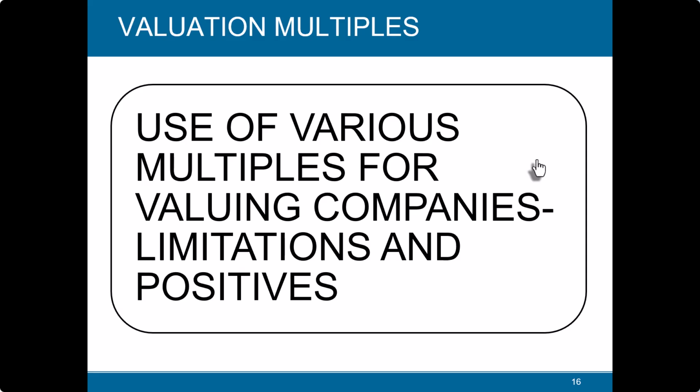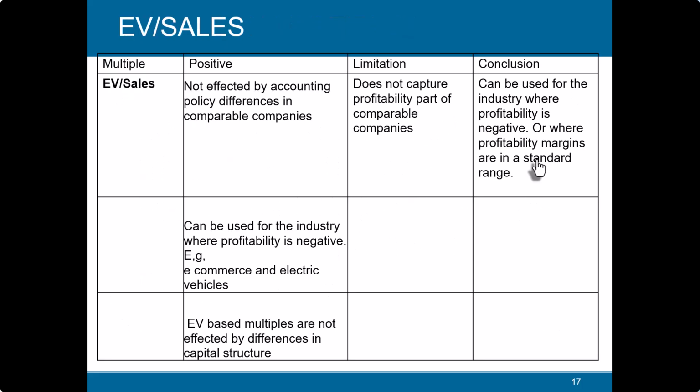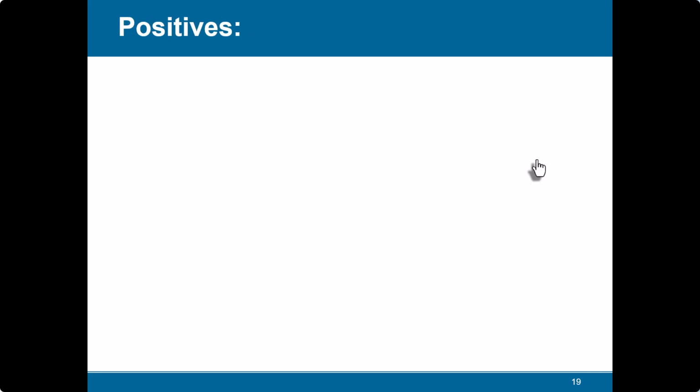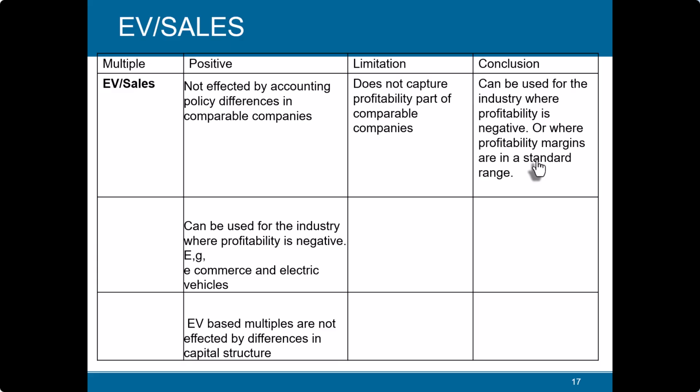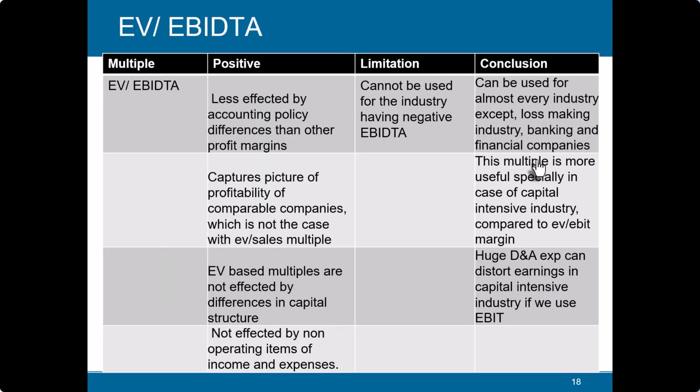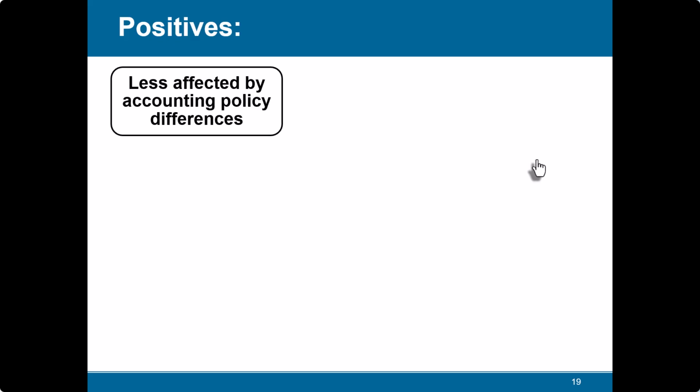Then valuation, so there are a lot of positives and negatives. Okay, EV upon sales, so first we take EV upon sales, and then we have EV upon EBITDA. So we focus on EV upon EBITDA, positives. What is the first positive?